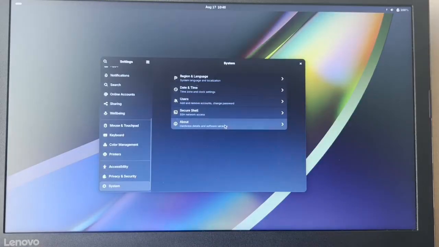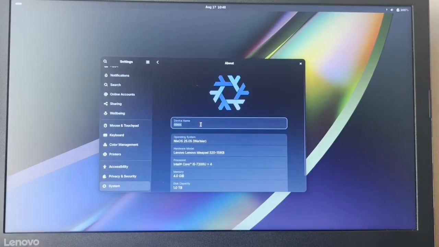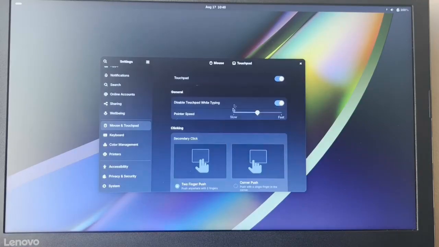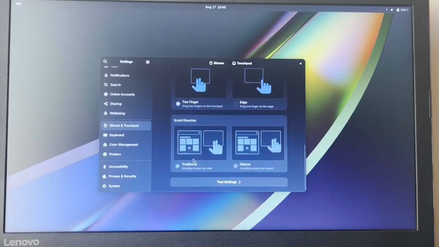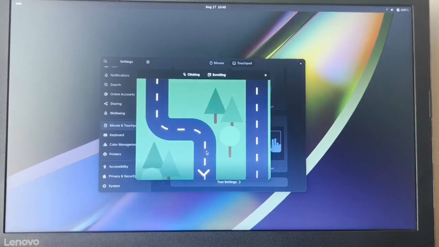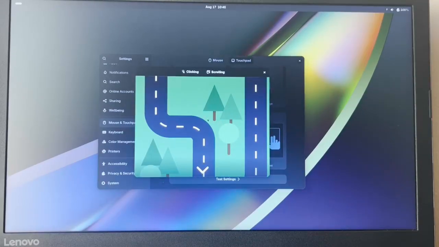Anyways, let's go to System and About. We can see NixOS is the device name. Let's go to Mouse and Touchpad. Let me just make sure that natural scrolling is disabled, because it's anything but. Let's see. We can primary click, we can secondary click, and we can double click. Scrolling up, down, down, up, up. Okay, natural scrolling is off.